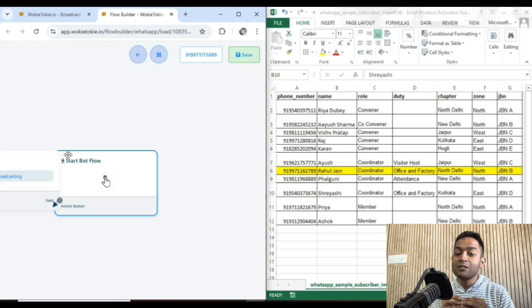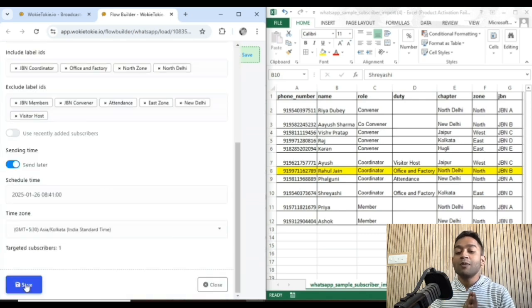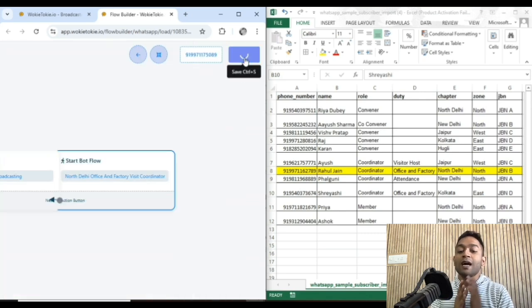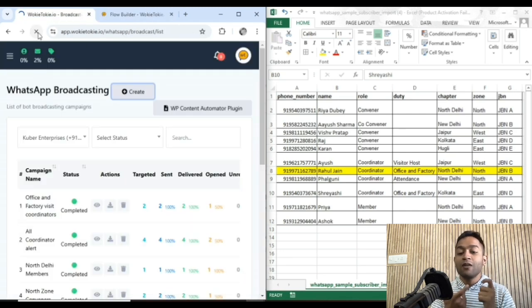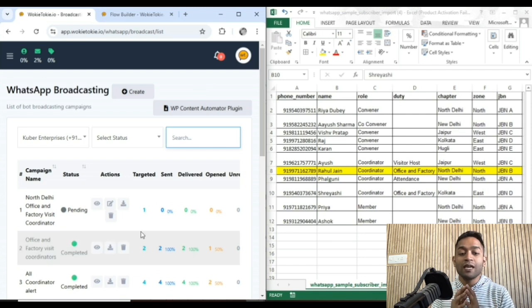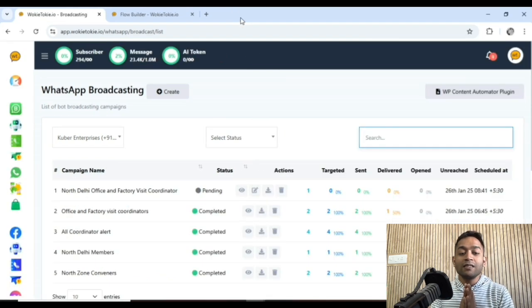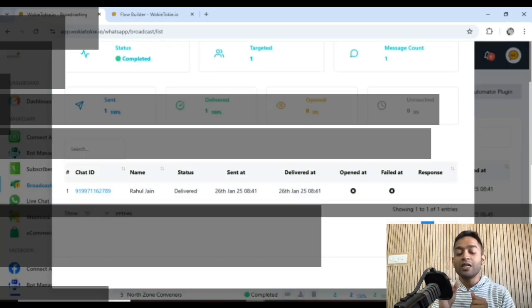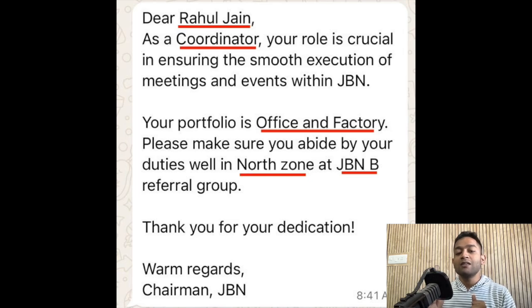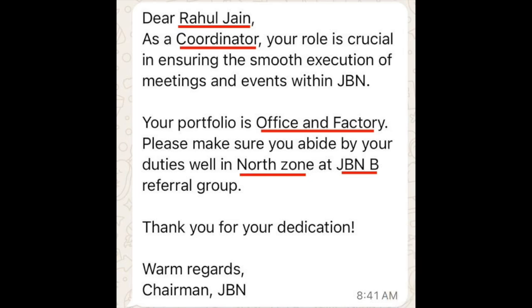There are dynamic tags as to if I am to send it to multiple other coordinators. So it would say hi Rahul, office and factory visitor, hi Ayush, visitor host, hi Faguni, attendance coordinator. So that's how it's going to be. And I can see in the campaign that it has been sent. After the sentence, I'll also show how it will reach the audience, and I'll share a screenshot of when it reached.